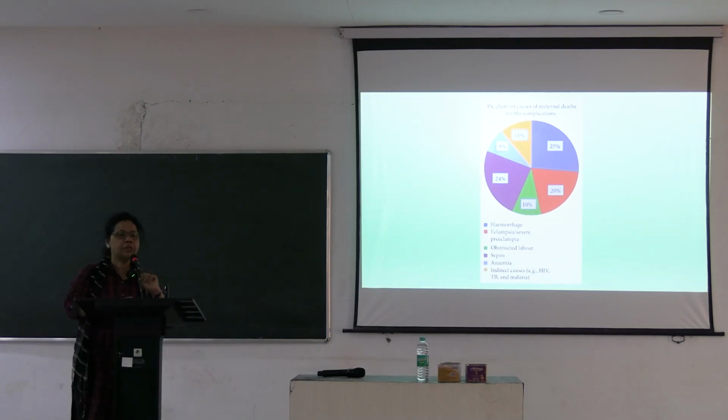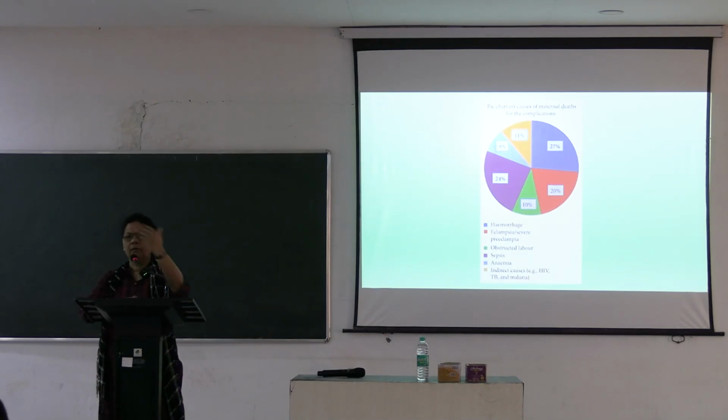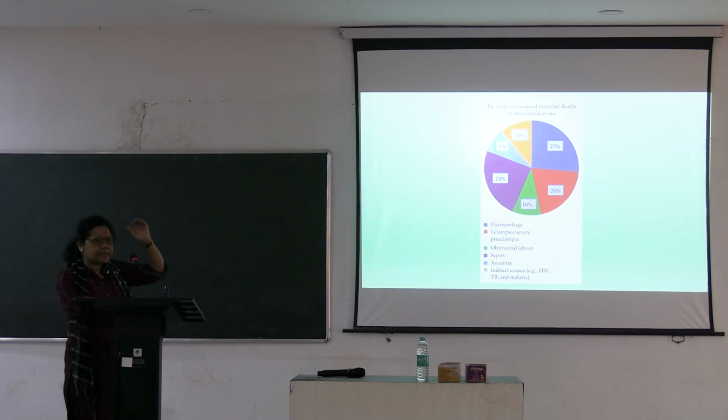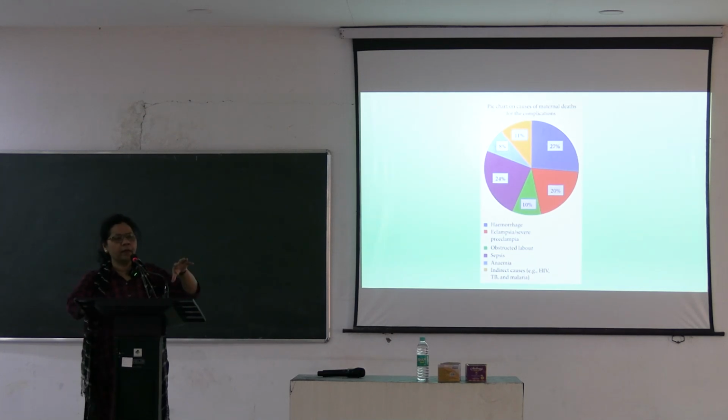Obstructed labor. That means she had a difficult labor and she had expired. Sepsis. Sepsis means infection, severe infection. Anemia. Till now, mothers die due to anemia. What is anemia? Everyone knows what is anemia? So, circulating hemoglobin is less than normal with respect to age, sex and altitude.